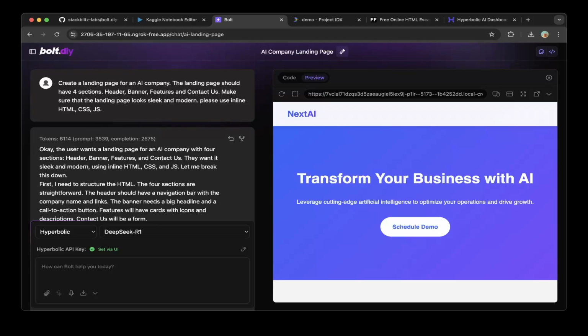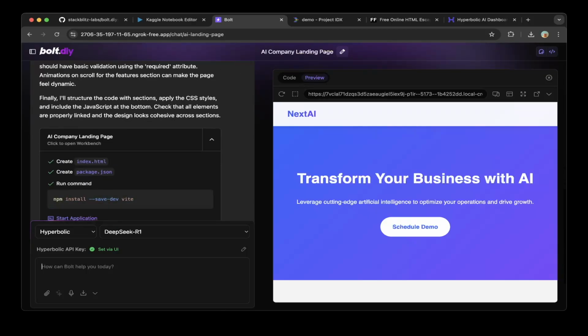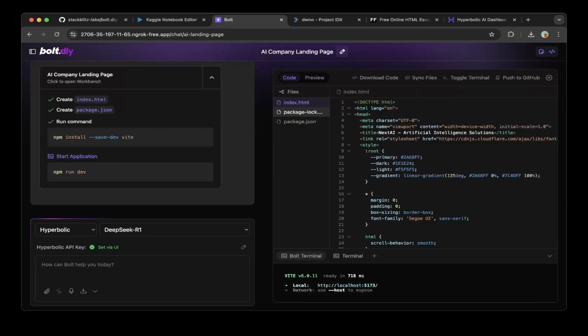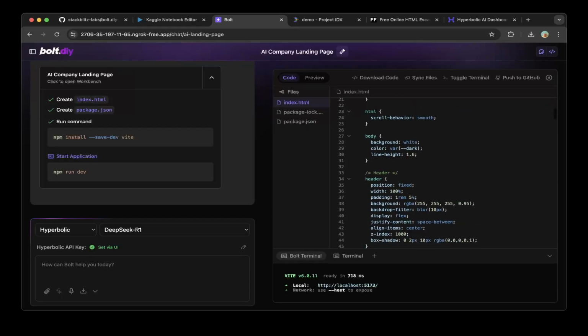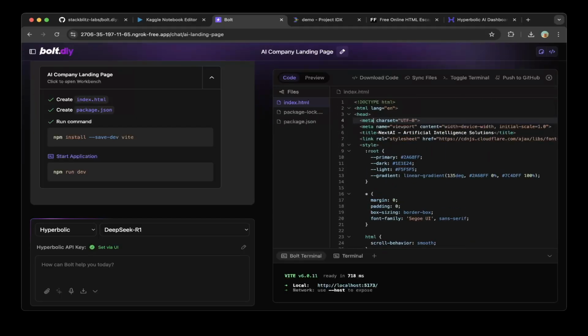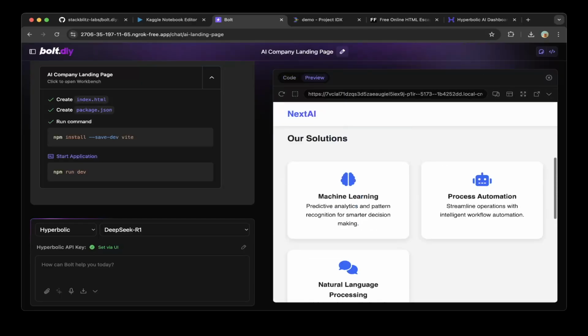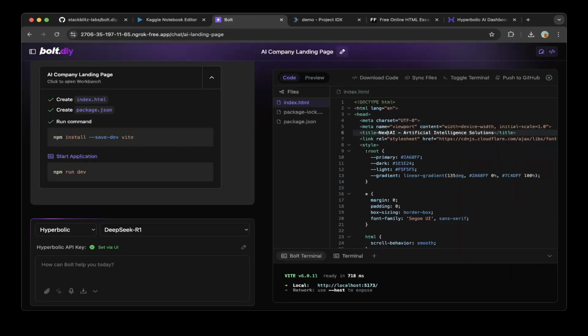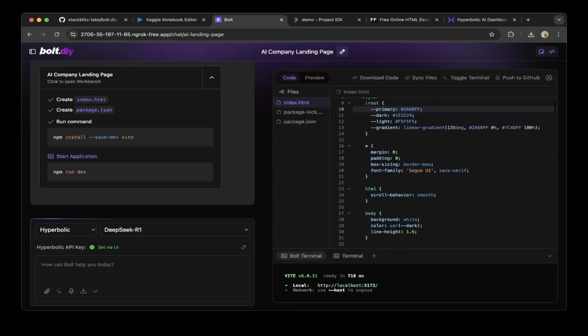We tried creating a landing page for an AI company, as you can see here. It's very nicely done. And there's also a lot of reasoning going on here, and you can see the steps. If you look at the code, they created an index.html file and also the package.json. This is very nicely written, and you can also see that the UI is excellent. It's very good. But if you encounter issues like HTML escape, just do an unescape, so you should be able to see clean HTML like this. And that should be it.